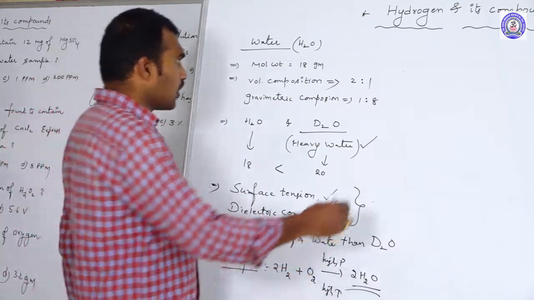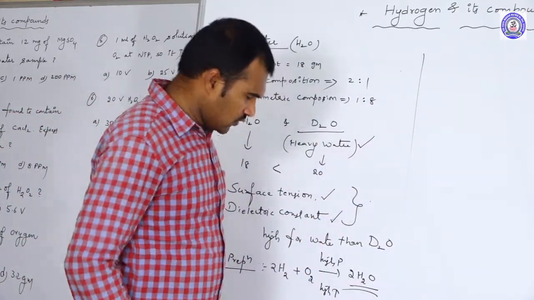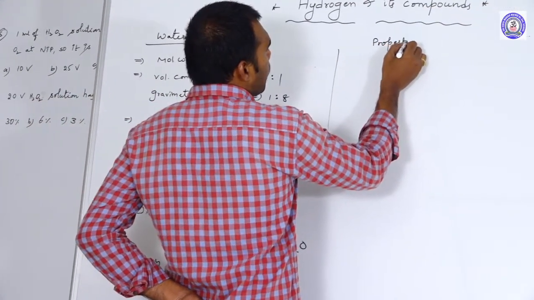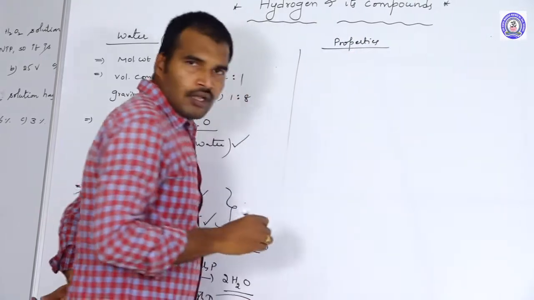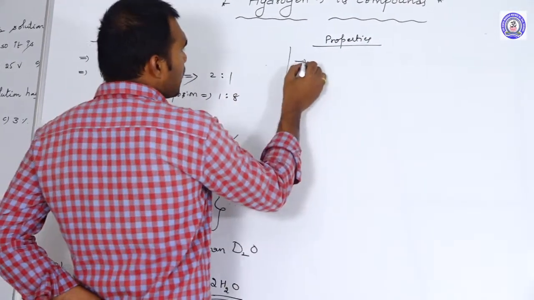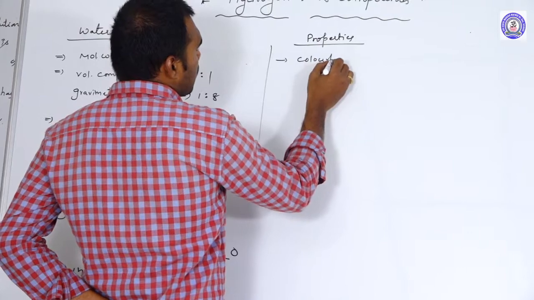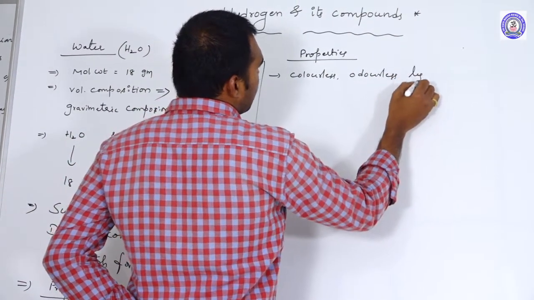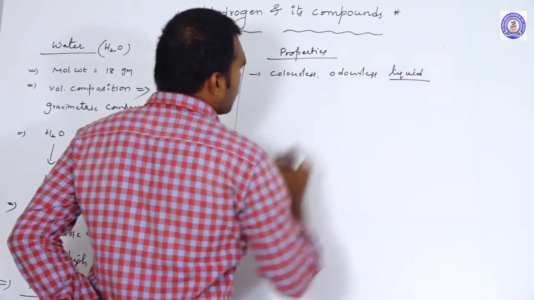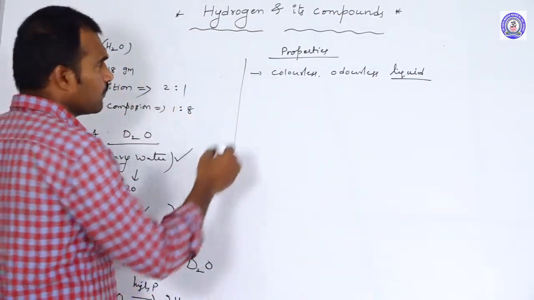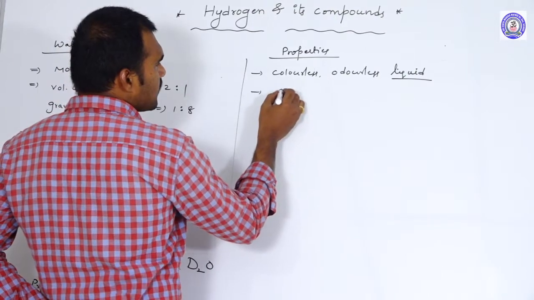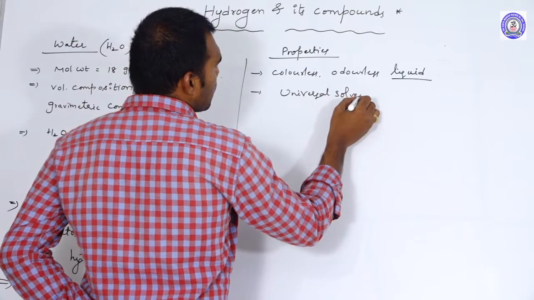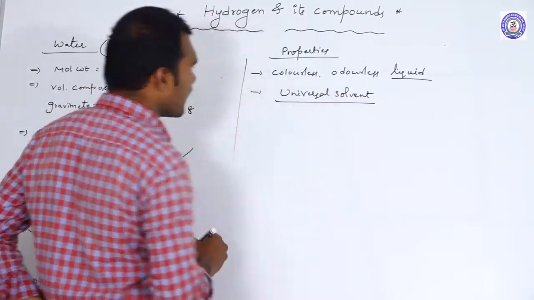Okay, now coming to the properties of water. As we know, water is a colorless, odorless liquid, and it is one of the universal solvents. Why are we calling water a universal solvent?